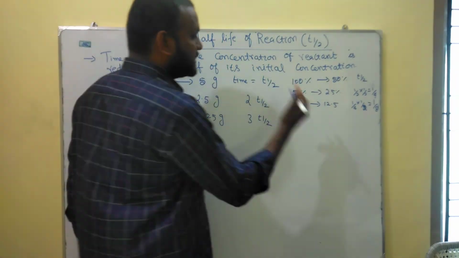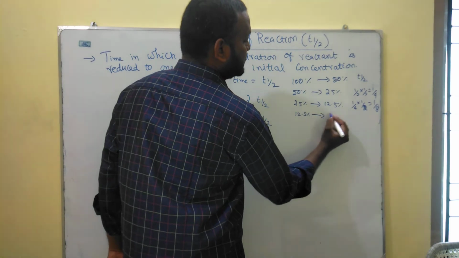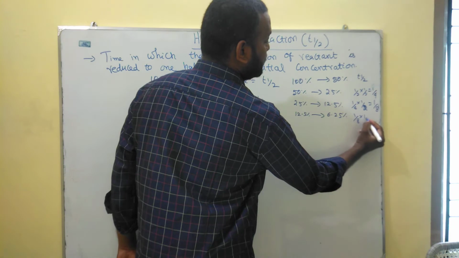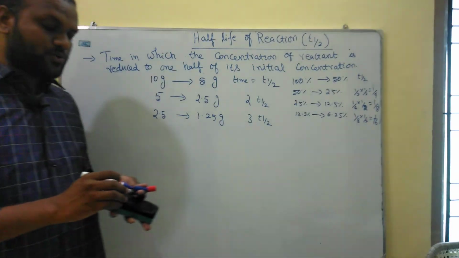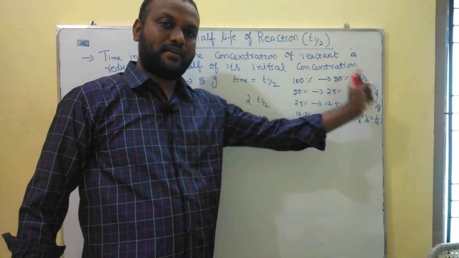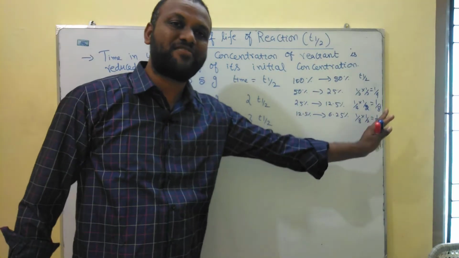Then another T half, 12.5% to 6.25%, is 1 by 8 into 1 by 2, 1 by 16, and it keeps on going. You should know these things because many problems will be raised of this type. So 100 to 50, first T half, is simply half the amount.